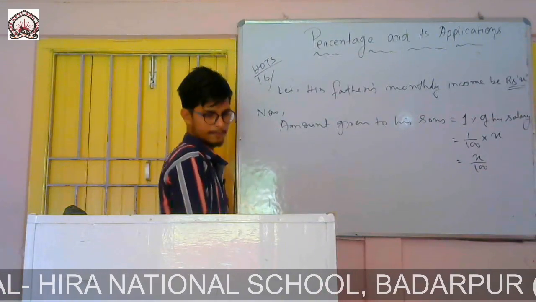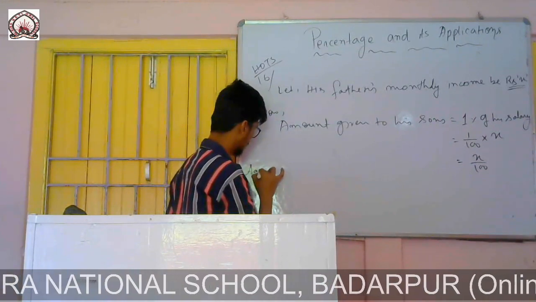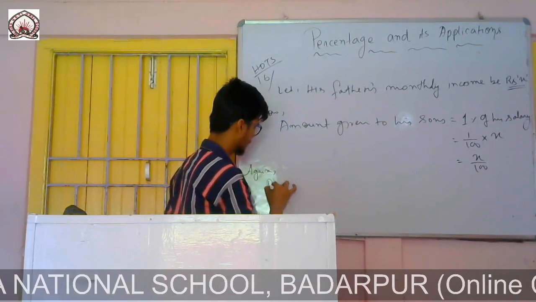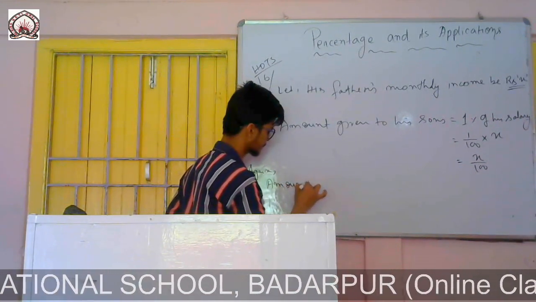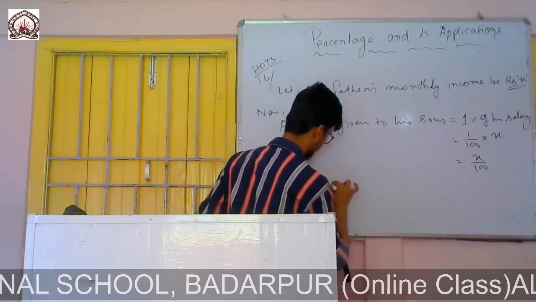So now given, again you write, amount received by elder son.